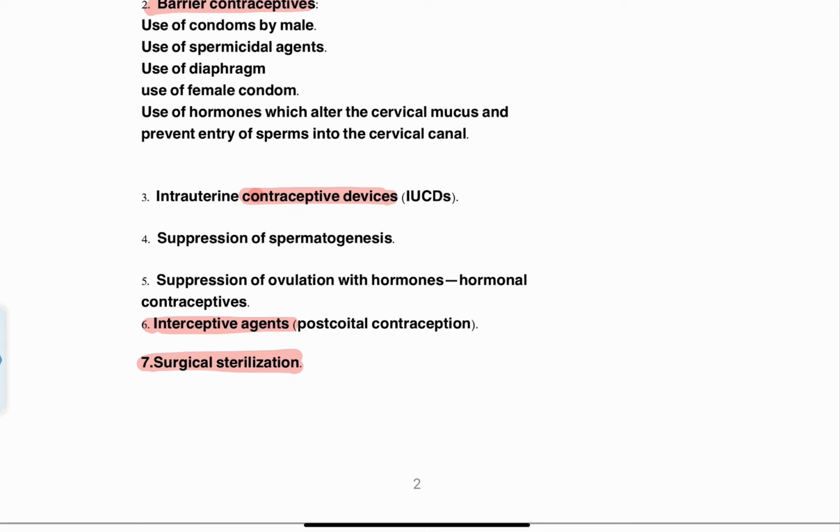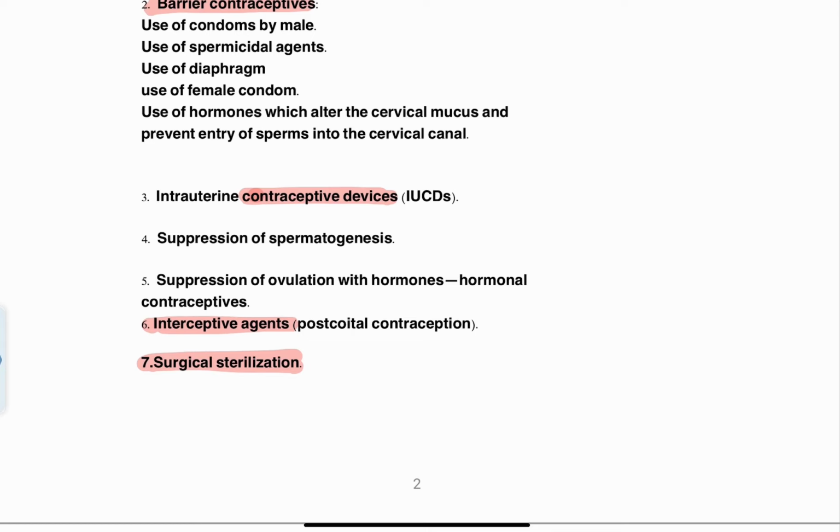Clear? Yes. And the fourth important method is suppression of spermatogenesis. What is spermatogenesis? It is the process of formation of sperms. So you are going to suppress the process of spermatogenesis itself. This can be achieved with the help of drugs or through a surgical method of contraception such as vasectomy. And suppression of ovulation with hormones, right? Hormonal contraceptive agents are available as oral contraceptive pills. These pills contain active hormones, and these hormones are going to provide the contraceptive effect, right?